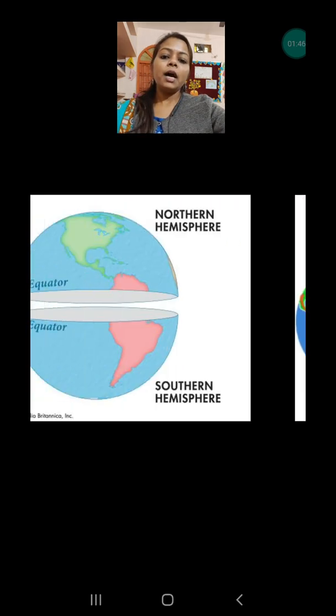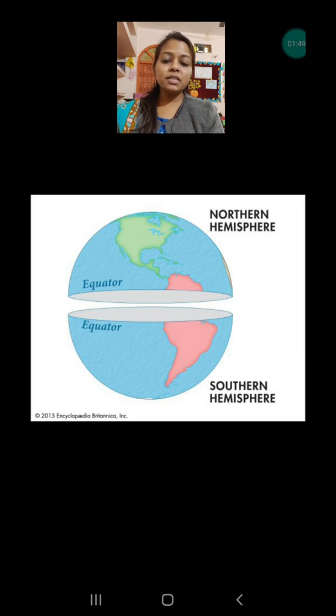Okay, now how does this equator divide the earth into two parts, as you can see in the picture. Because the equator is passing through the center of the earth, it divides the earth into two parts, known as the northern hemisphere and the southern hemisphere. Why has the name been given so? Because on the upside, we always consider the north direction. That's why this hemisphere is called the northern hemisphere and the downside is called the southern hemisphere.